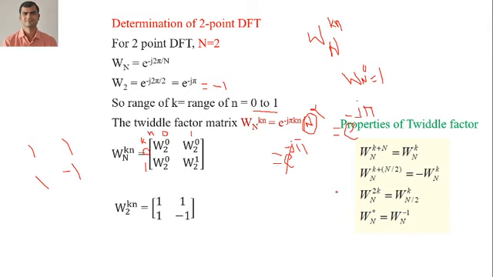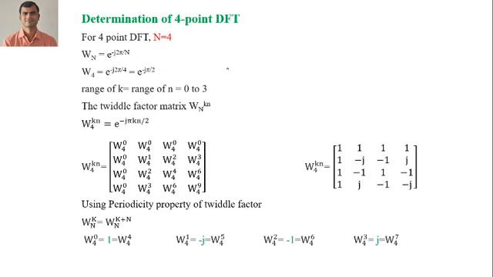So similarly we have to see for N is equal to 4 and N is equal to 8. First we will do for N is equal to 4. As N indicates 4, the range of k and the range of n is valid for 0 to 3, and we have this formula for W_4^kn. The 2 and 2 will cancel here and an extra 2 will be there because capital N is equal to 4. So 0 1 2 3, here also it is 0 1 2 3.